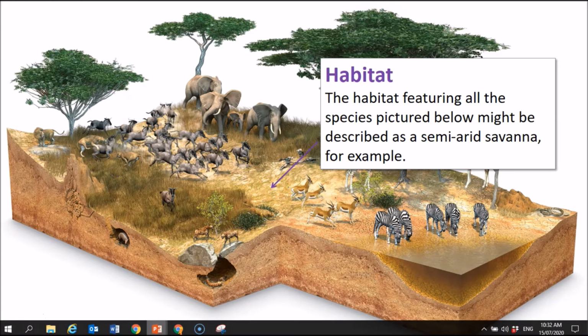Okay, and finally, the easy one, habitat. Okay, so this big chunk of land here, obviously it would be much larger, is an example of a particular type of habitat, and there are many different types of habitats. Okay, so this particular habitat you might describe as a semi-arid savanna. Okay, arid meaning dry, and semi meaning partly. So you can see that it's quite dry, but not so dry that there's no water whatsoever and no plant life. Okay, so that's an example of a habitat.